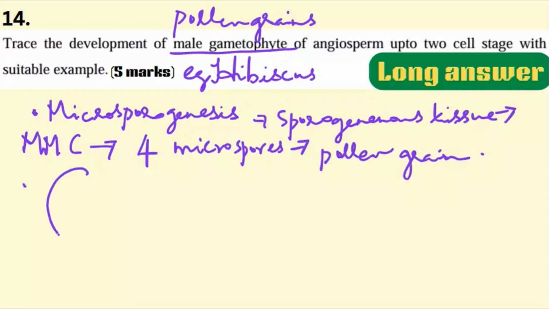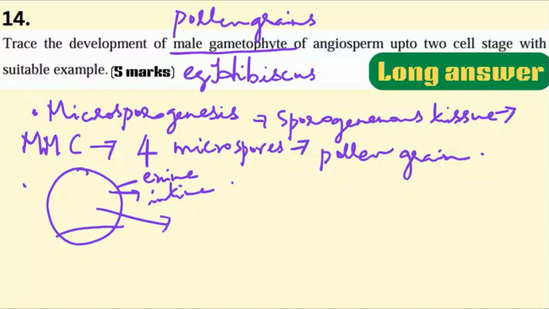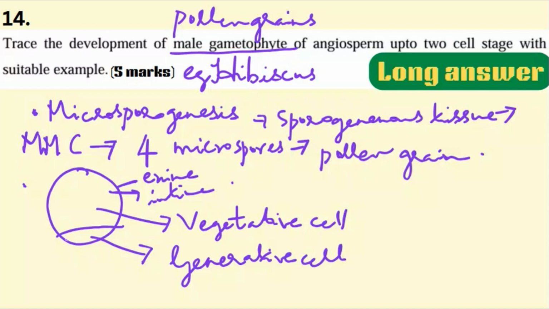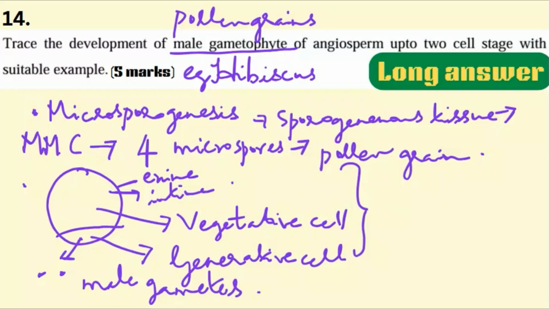And a pollen grain has outer covering called exine, internal covering called intine, and there will be a large cell that is called as vegetative cell. And there is a smaller cell called generative cell. It is the nucleus that is there in the generative cell that will undergo mitosis to form 2 male gametes. So these points you can expand and elaborate and write to get 5 marks. So there comes a 2-celled stage of pollen grain.